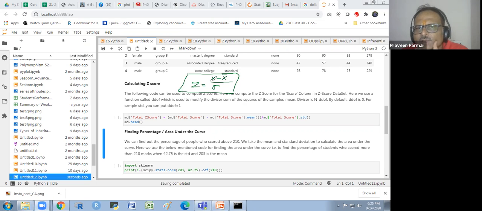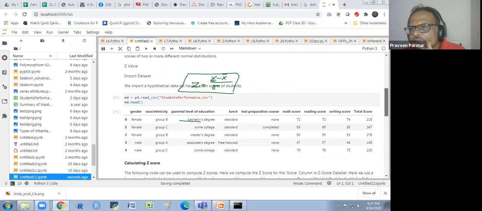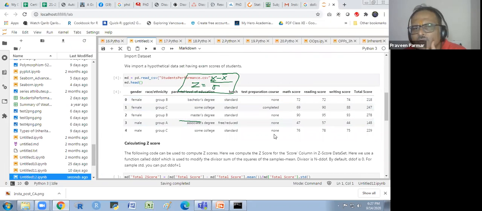So what is the value of x? The MD total score I am converting into z-score. This total score column I am converting into z-score. I will show you that this total score column I am going to convert into z-score. This column.